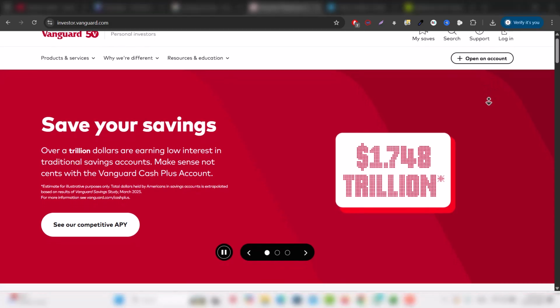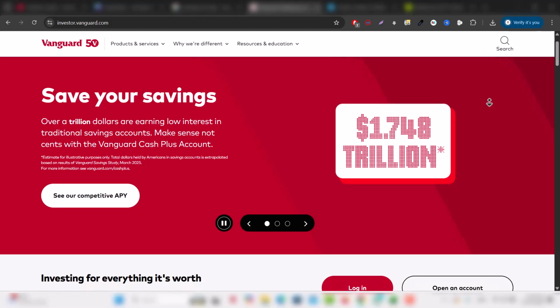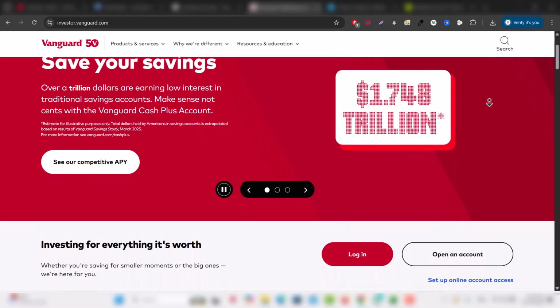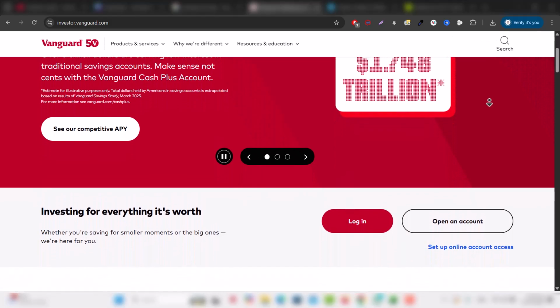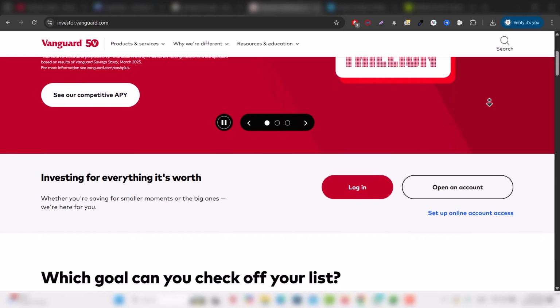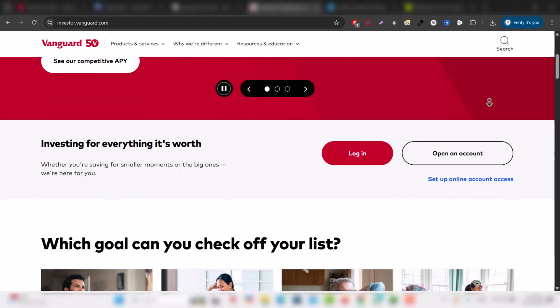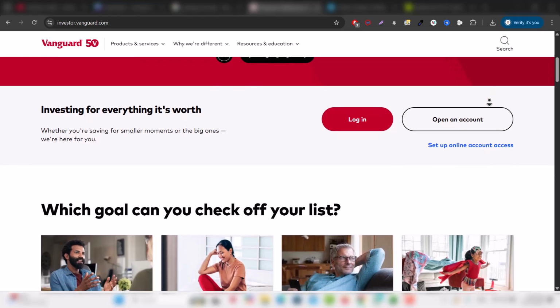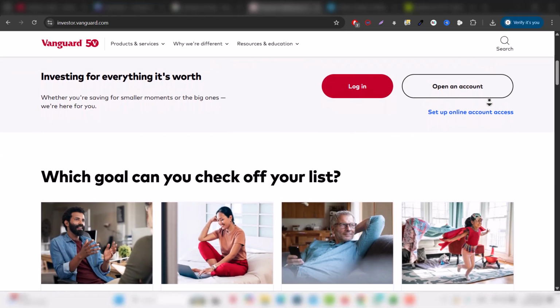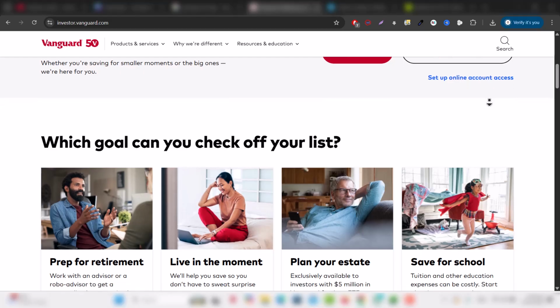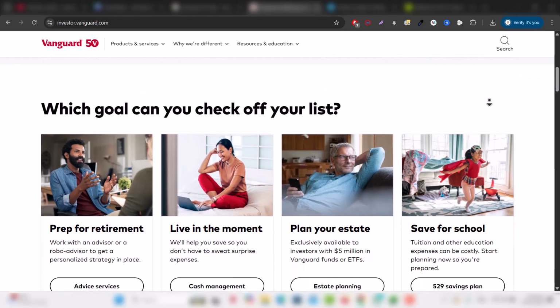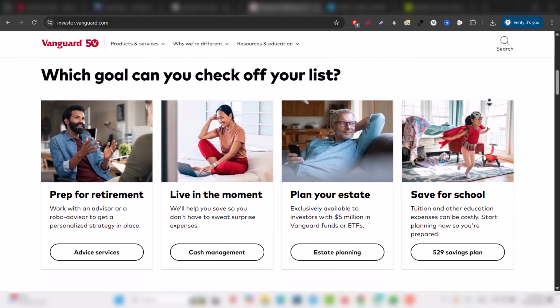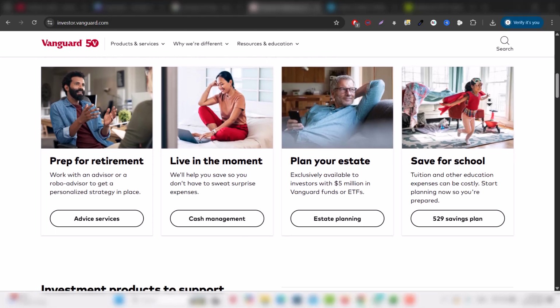Vanguard is best known for its low-cost index funds and a long-term, passive investing strategy. It's a great platform for those who want to invest in low-cost funds and build wealth steadily. The downside? Vanguard's platform is a bit more basic and not as user-friendly or modern as Fidelity or Schwab, which might make it less appealing for beginners who want a sleek, easy-to-use interface.